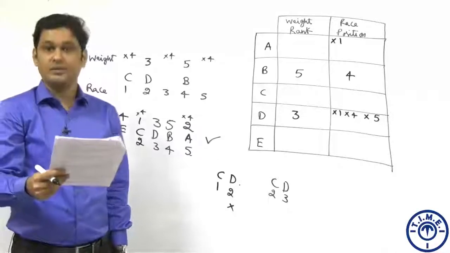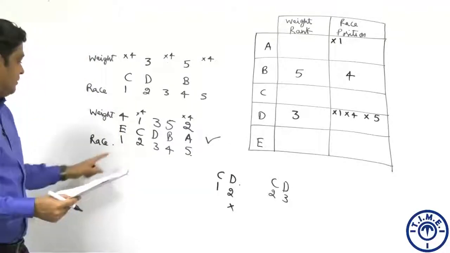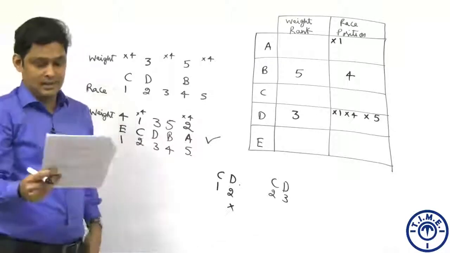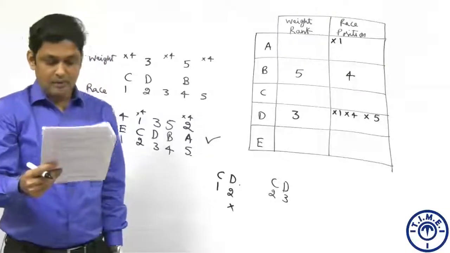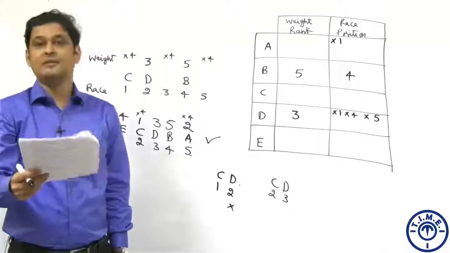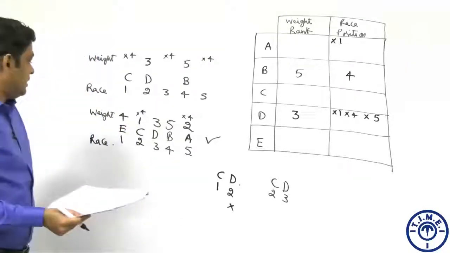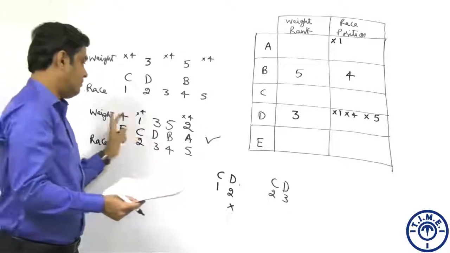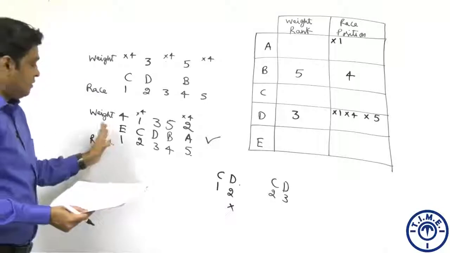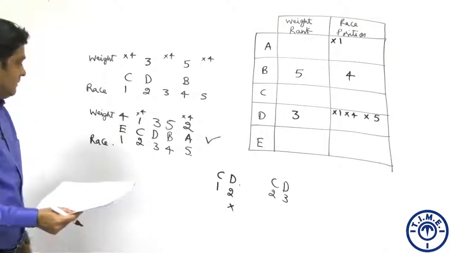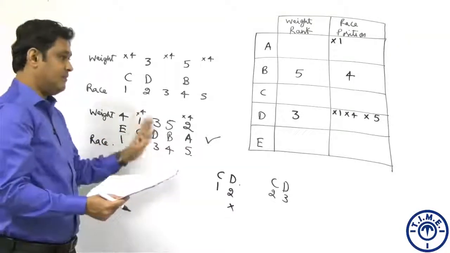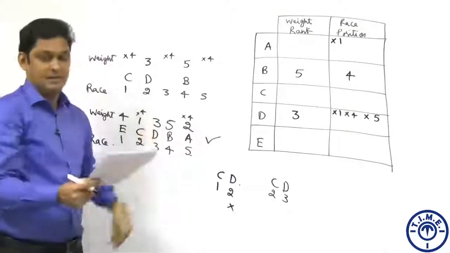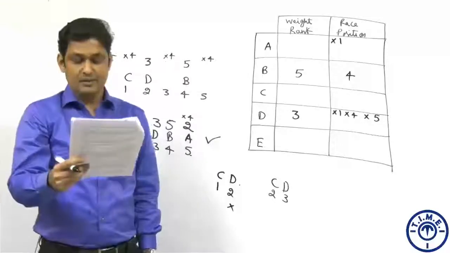What is the rank of the person who finished first? The race is finished first by E, and the rank in terms of weight is 4, which is in choice D. How many persons lighter than C finished the race after him? The weight rank of C is 1, so lighter than C are 4. Out of these, all the remaining people are lighter than C, and how many of them finished after him? Since he is coming second, 3 people are coming after him in the race. So the right answer to the question is 3.